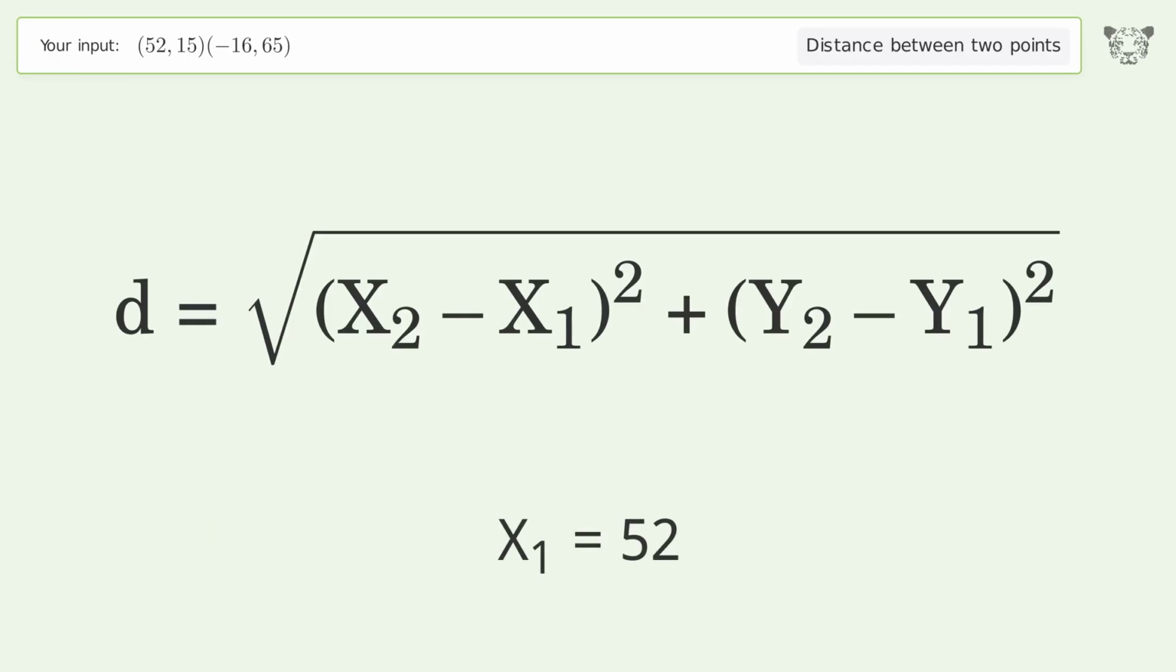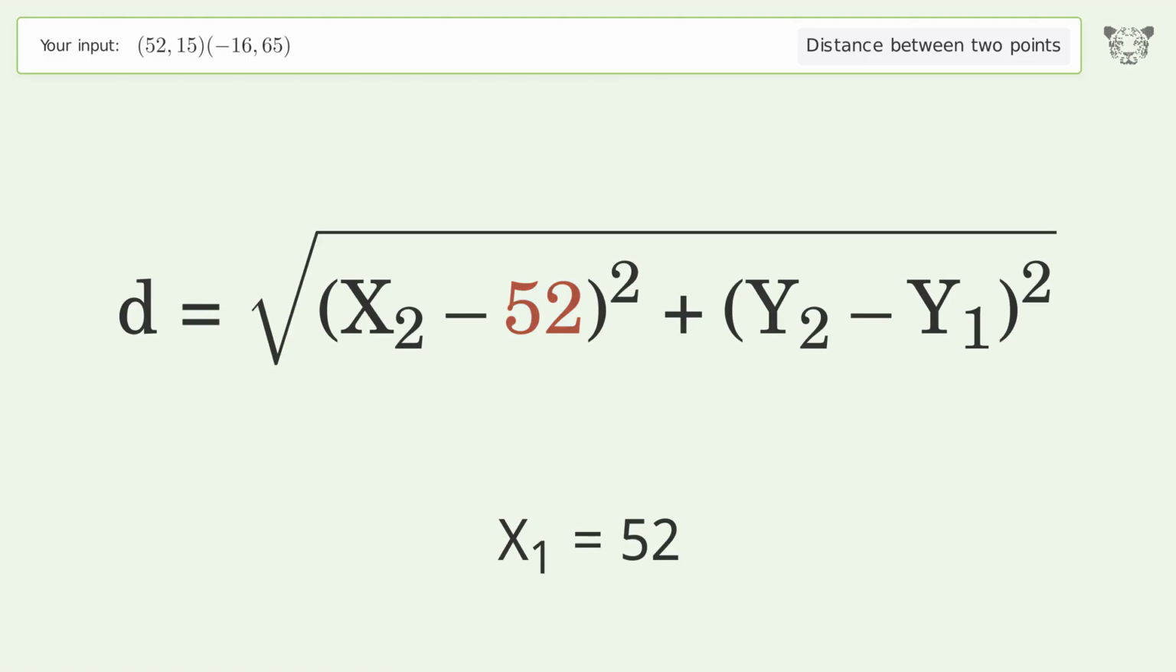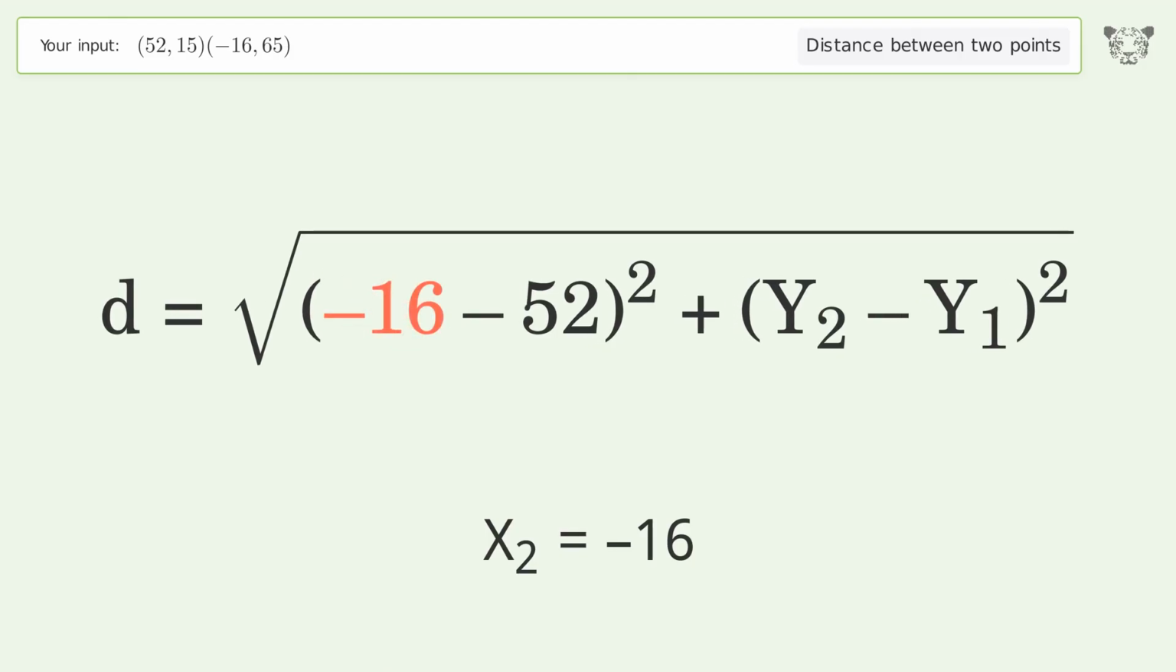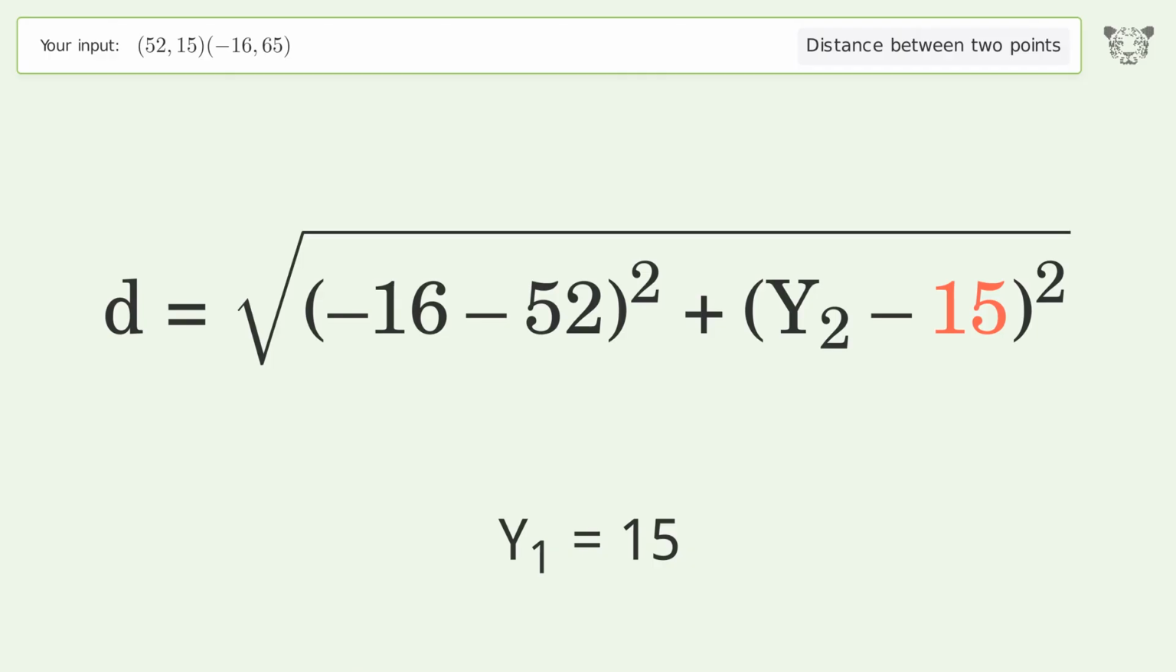x1 equals 52. x2 equals negative 16. y1 equals 15. y2 equals 65.